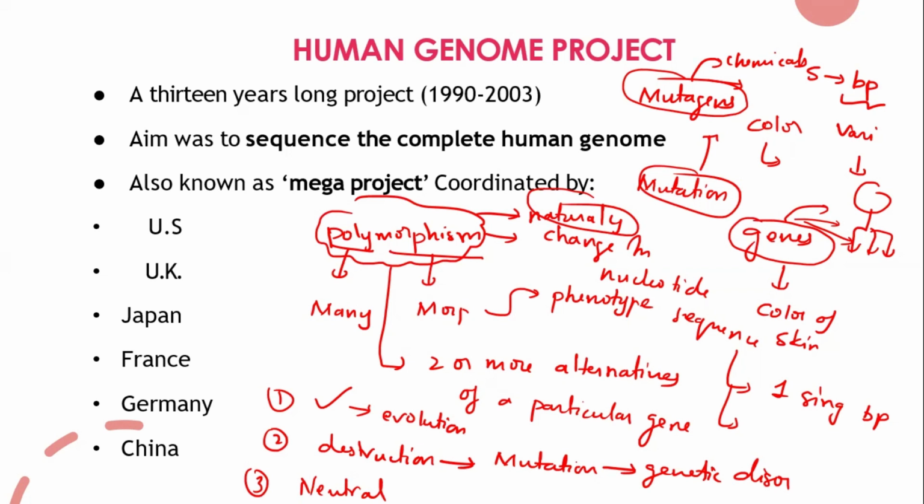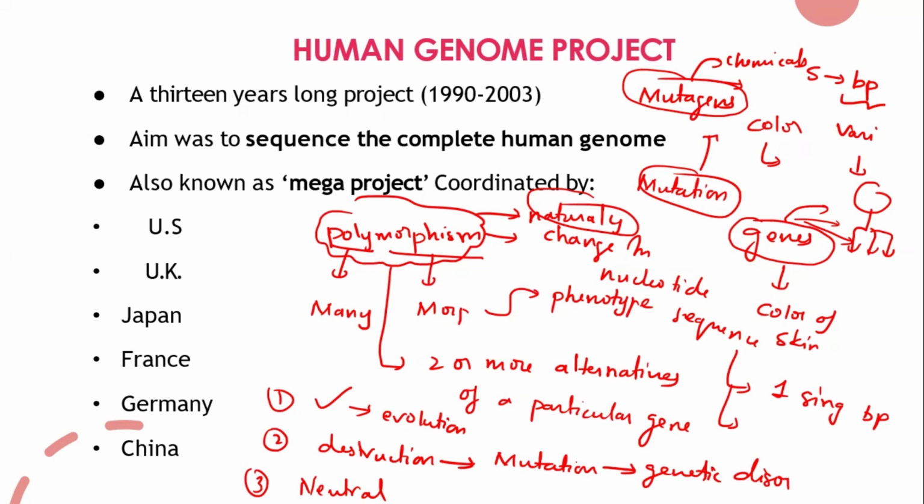See, mutations mostly happen because of mutagens, which can be physical or chemical causes. That results in a genetic change, which brings a positive or negative effect. But polymorphism happens by nature itself, and that can cause evolution.